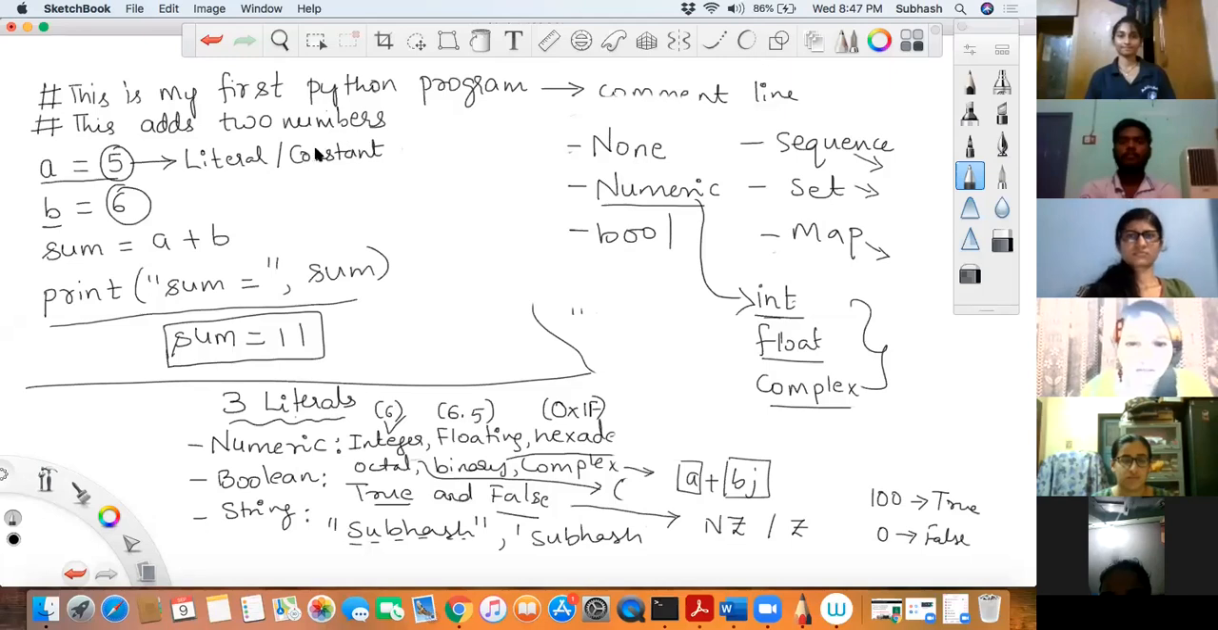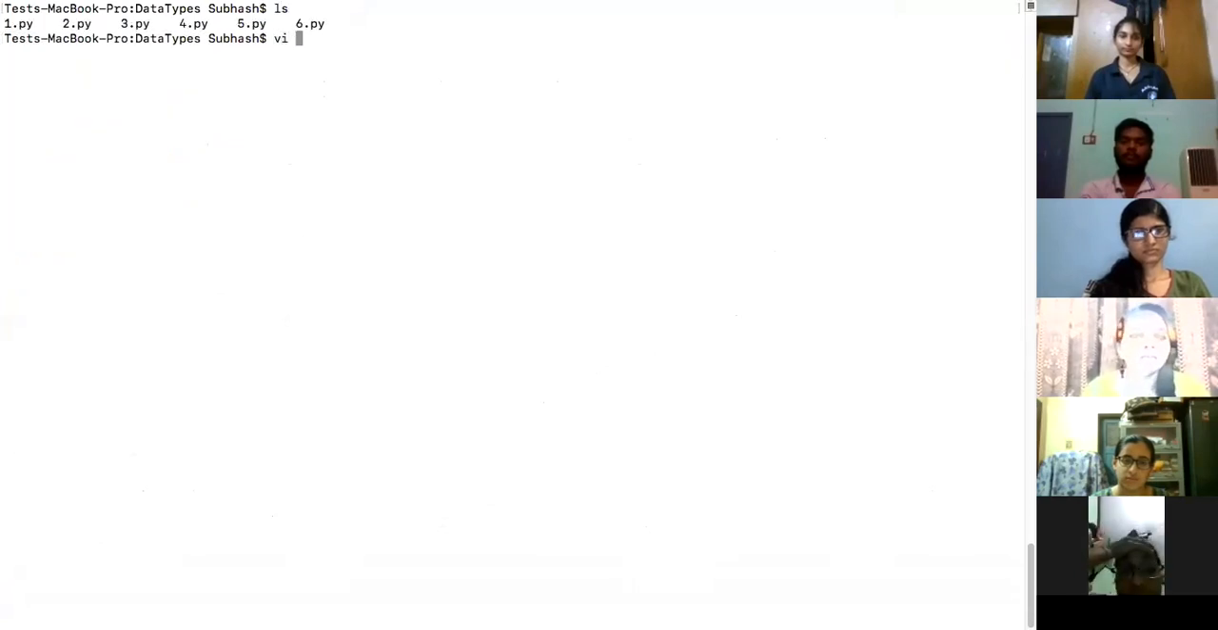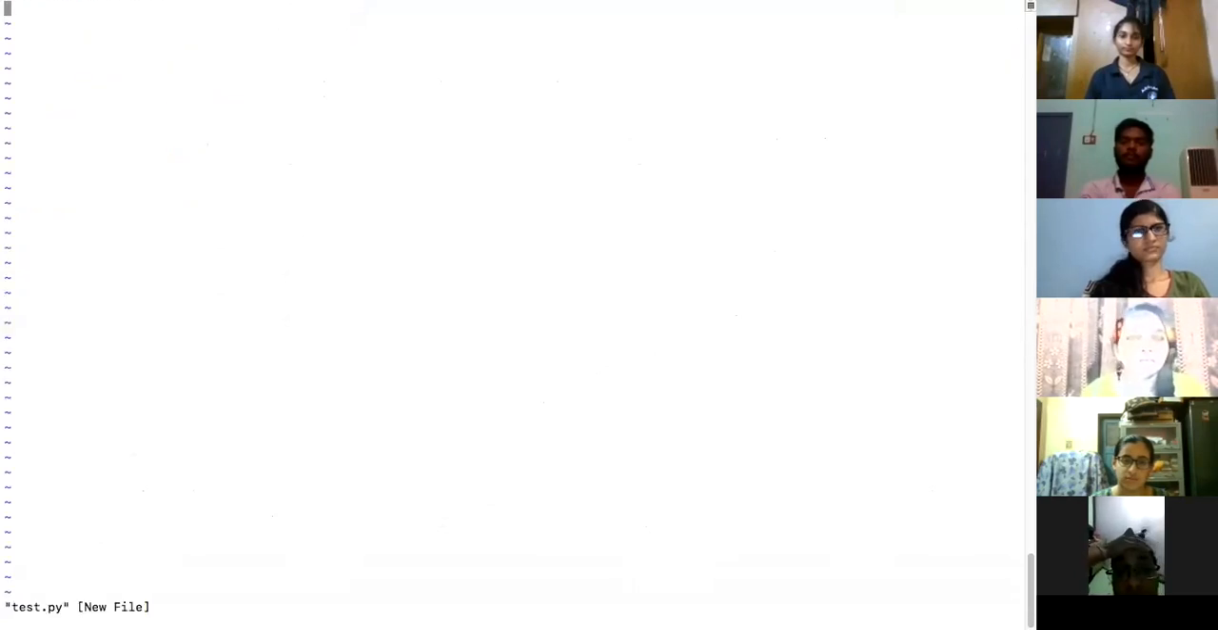Okay, suppose you want to find the sum of 7 and 8, then what do you have to do? I'll show you this using an example. See the screen. I'll name the file test.py, a Python code I'm writing. I'll put a hash: this is my addition program.